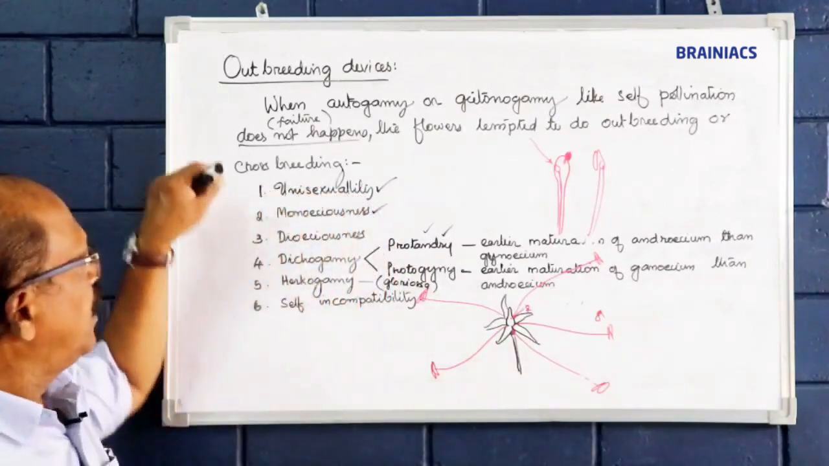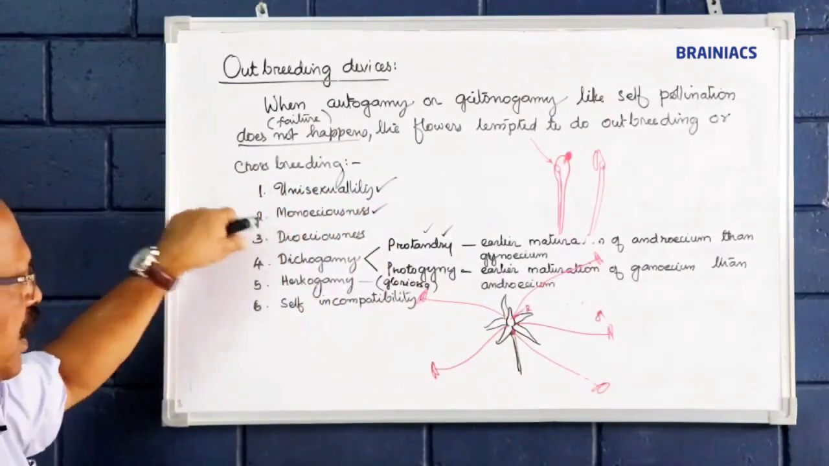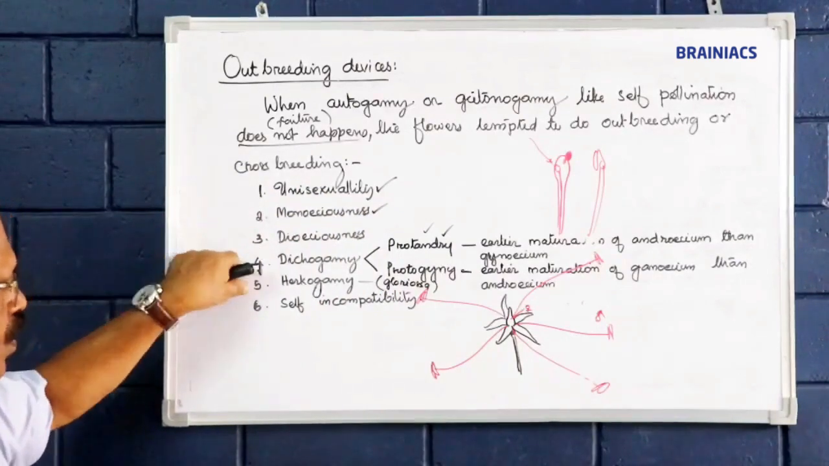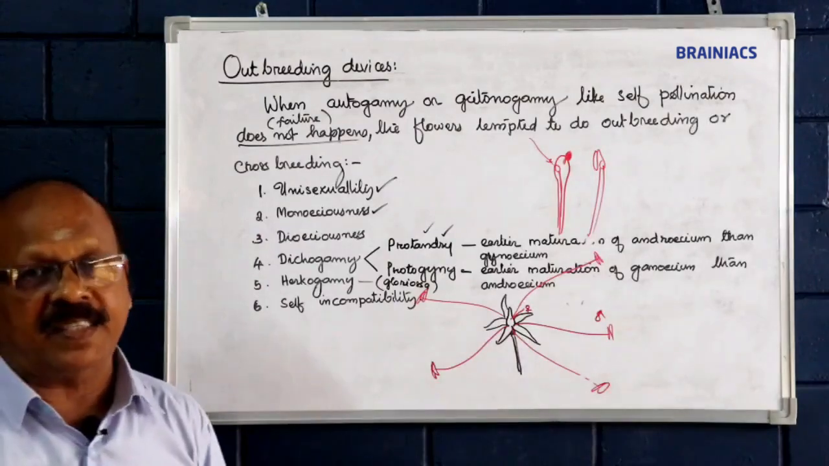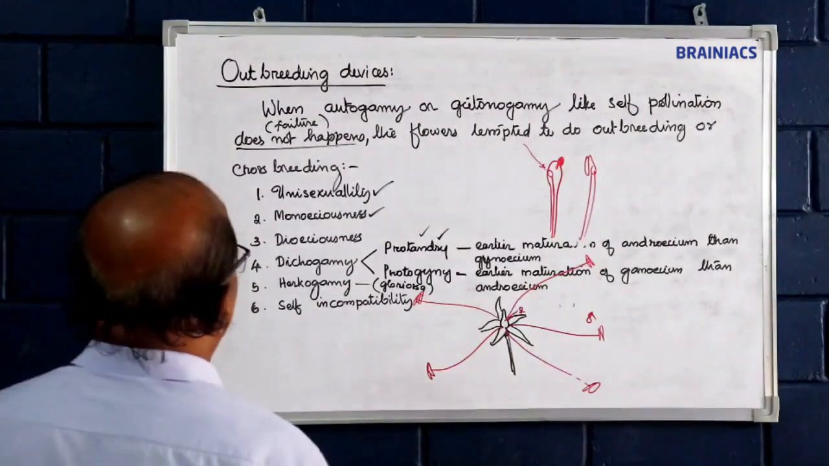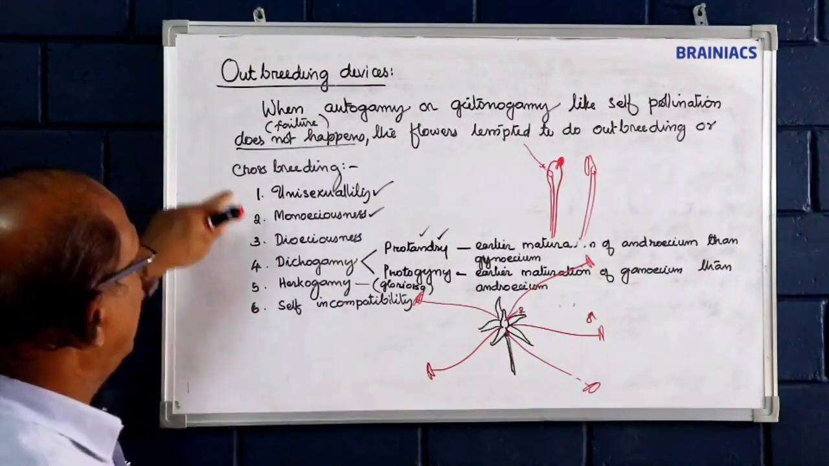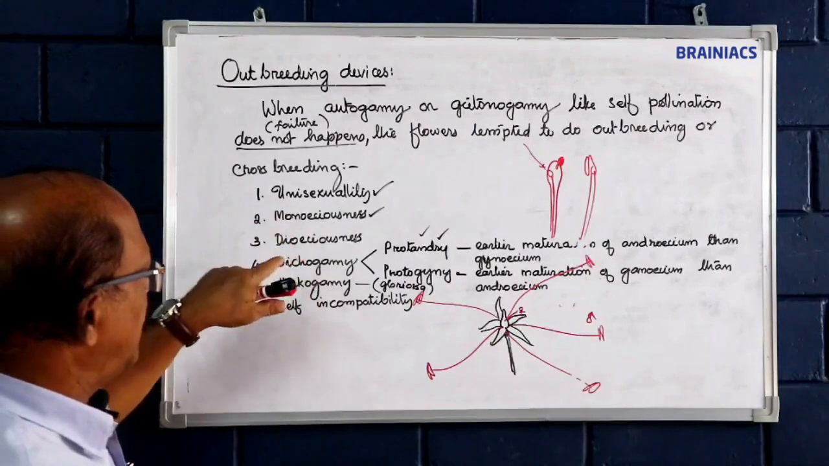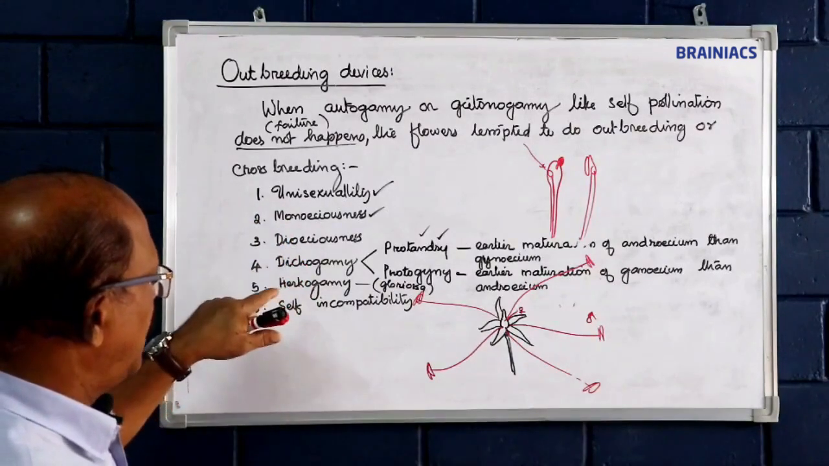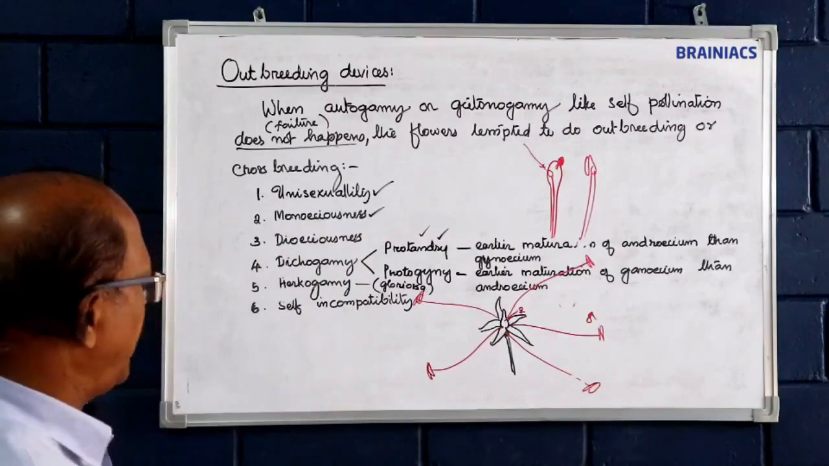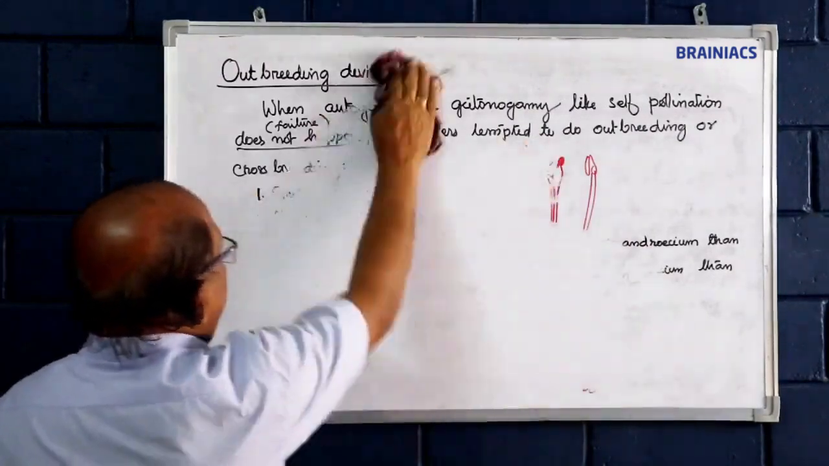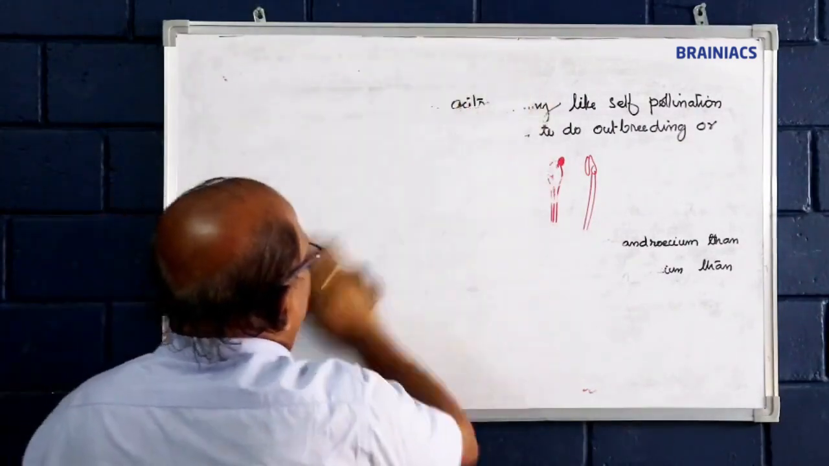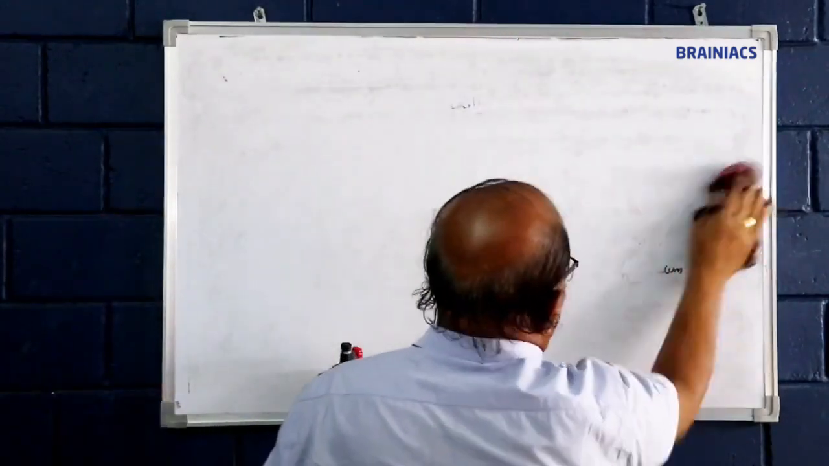See, unisexuality, monoecious, dioecious, dichogamy, hercogamy, self-incompatibility, which are the outbreeding devices. Okay, so thus we know unisexuality, monoecious, dioecious, dichogamy, hercogamy, self-incompatibility. Next is pollen-pistil interaction.